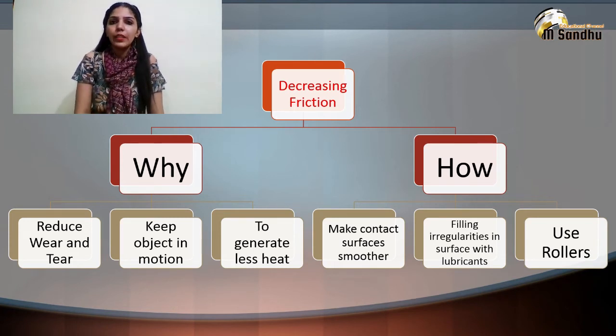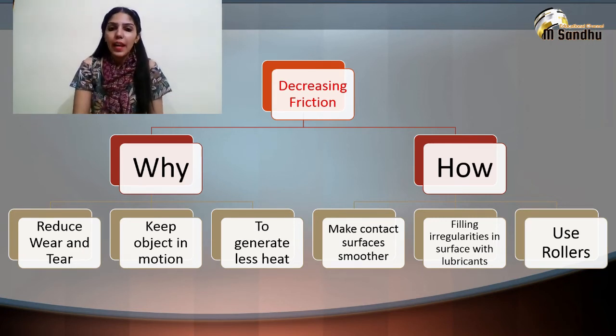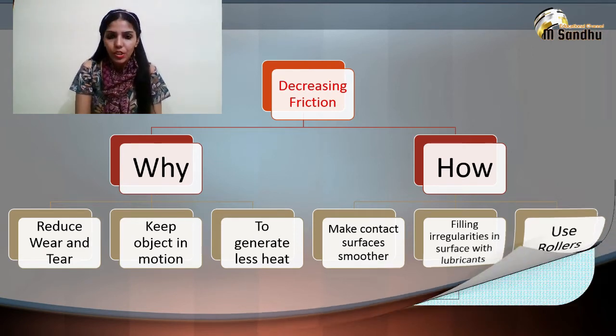Adding a lubricant fills up the irregularities to reduce friction and thereby wear and tear. And the third and last point is by using rollers or wheels, ball bearings. Ball bearings reduce friction by converting sliding friction into rolling friction.